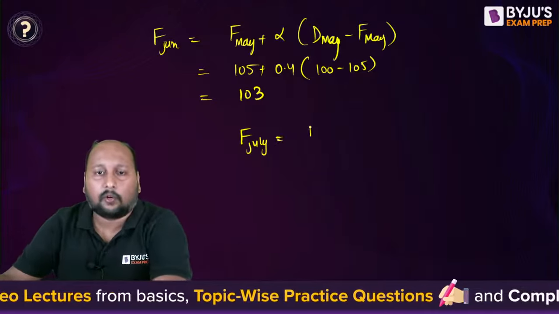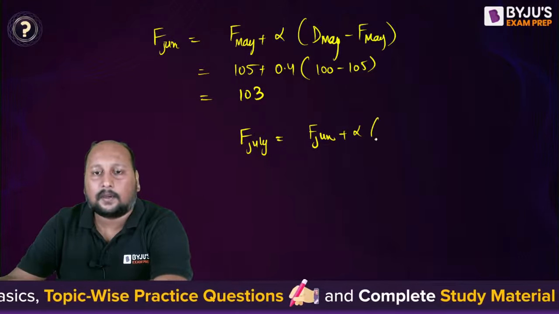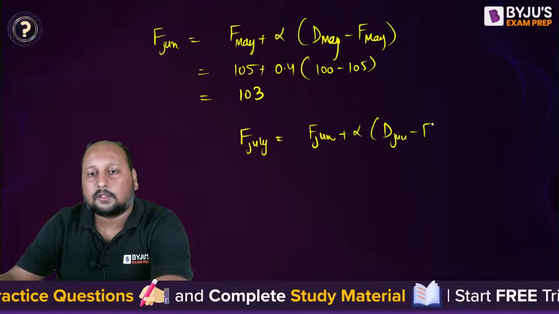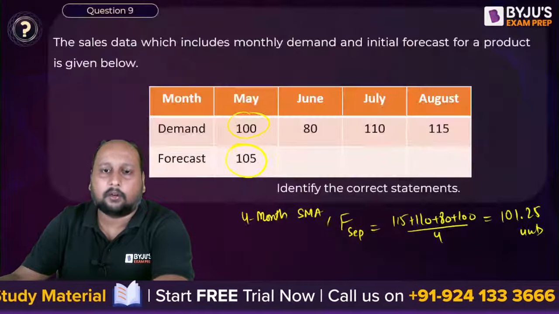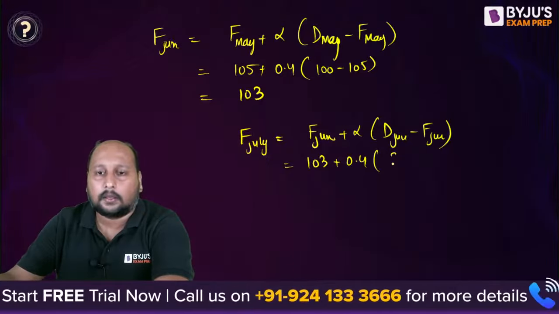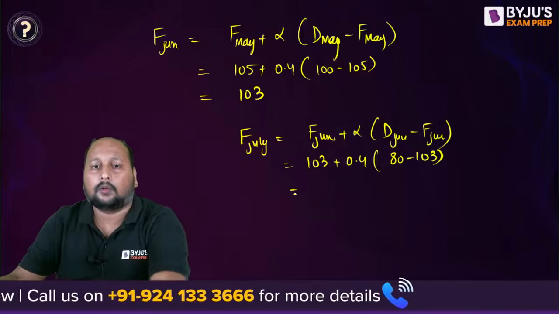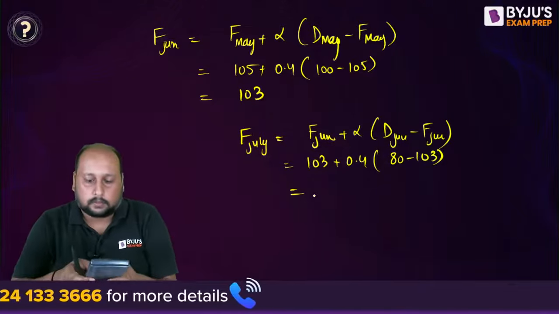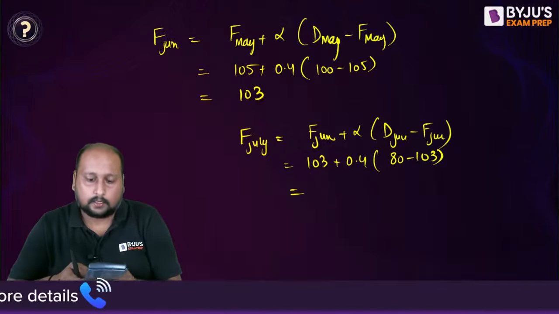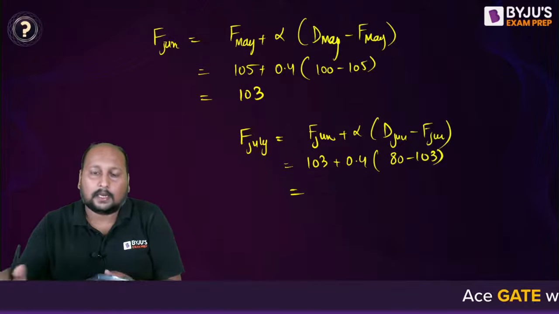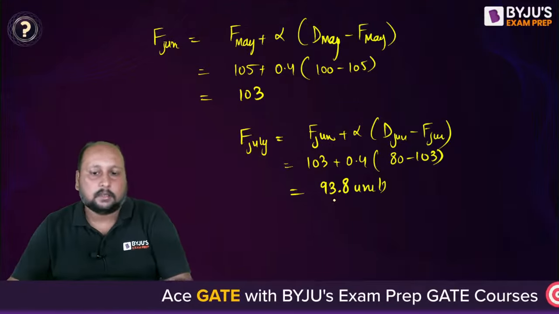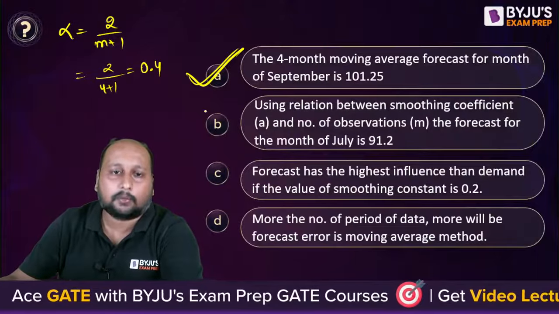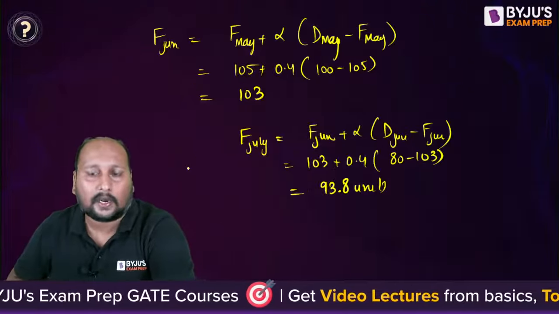Now we calculate the forecast for the month of July. That is equal to the forecast for the month of June plus alpha times the demand of June minus the forecast of June, right? So this is equal to 103 plus 0.4 times the demand of June, which is 80, minus 103. So calculate it, tell me what's the value. Sir, 103 minus 80 into 0.4, 103 minus... answer 93.8 units. So are we getting 93.8? Option B is incorrect. They're giving us 91.2, but 93.8 is the correct answer.